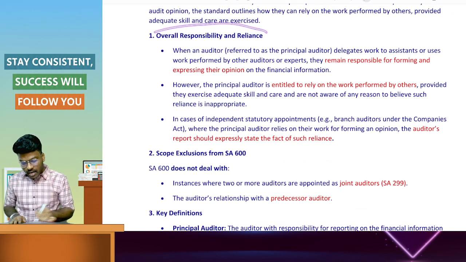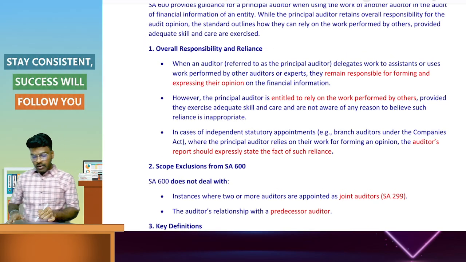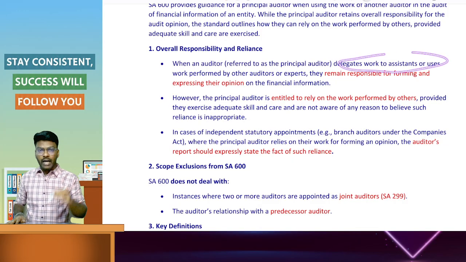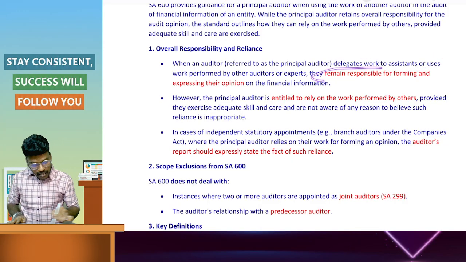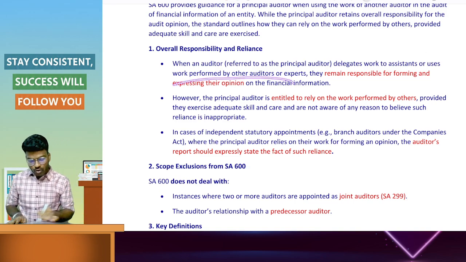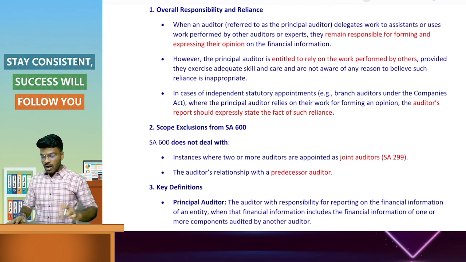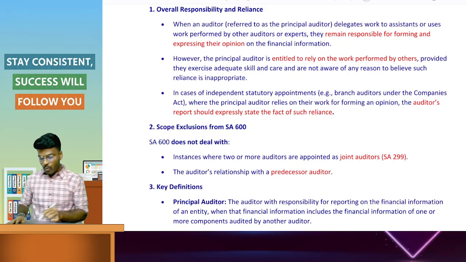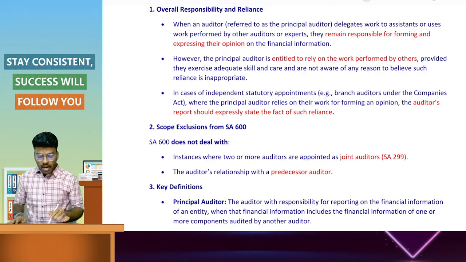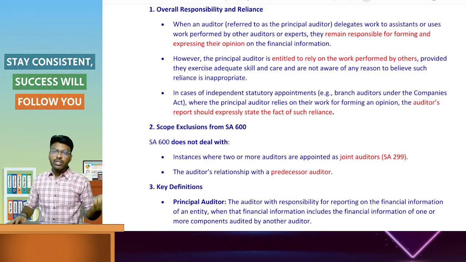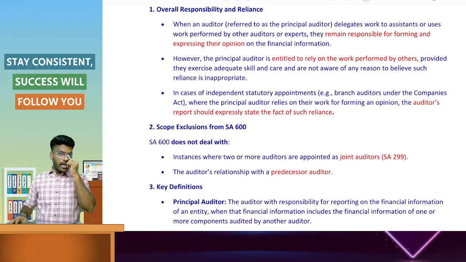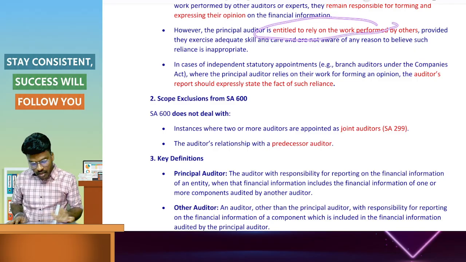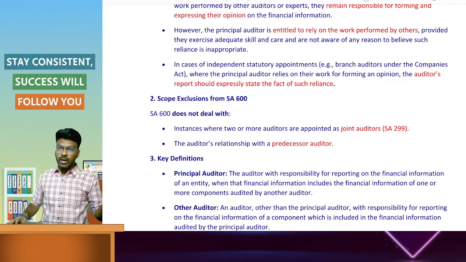Overall responsibility and reliance. When an auditor, that is the principal auditor, delegates work to other auditors, he remains responsible for forming and expressing an opinion on the financial information. However, the principal auditor is entitled to rely on the work performed by others, provided they exercise adequate skill and are not aware of any reason to believe that such reliance is inappropriate. If the auditor believes the reliance is inappropriate, then he is not entitled to rely on the work of others.